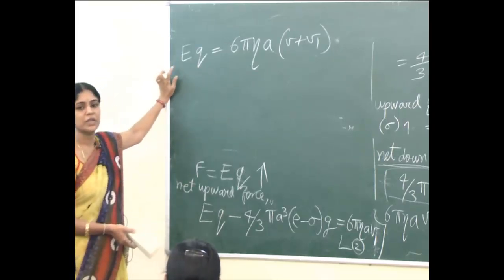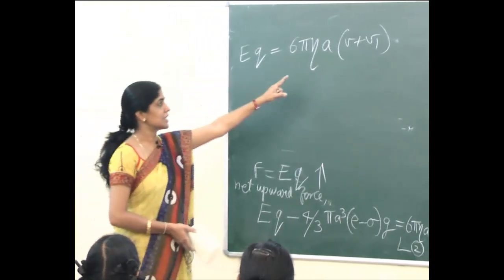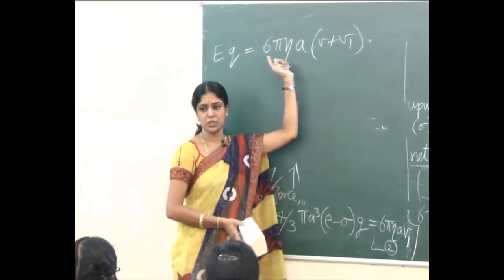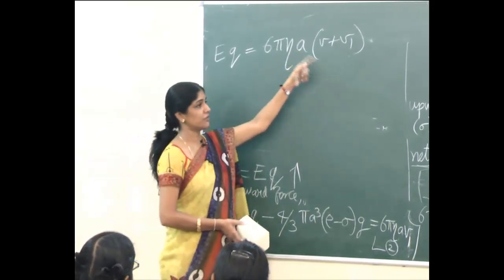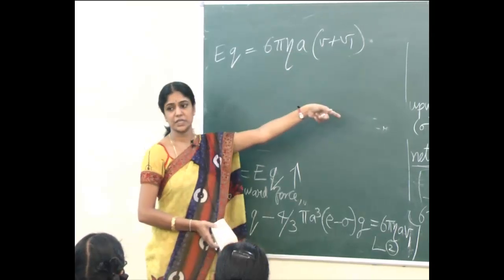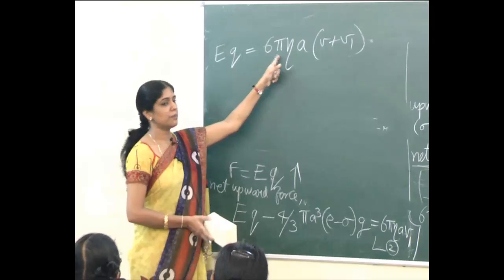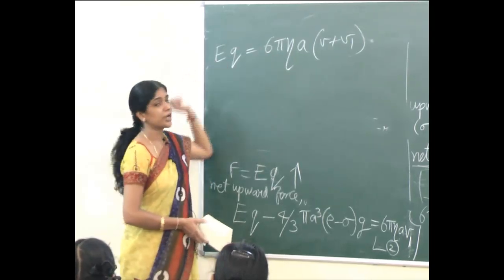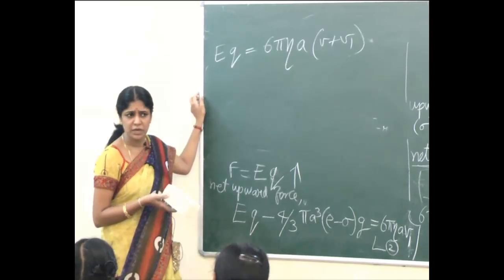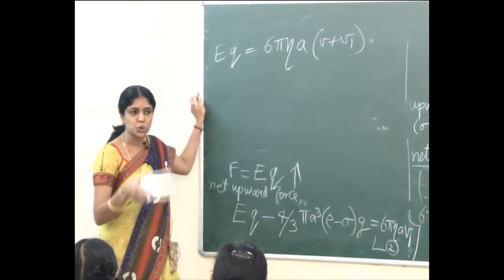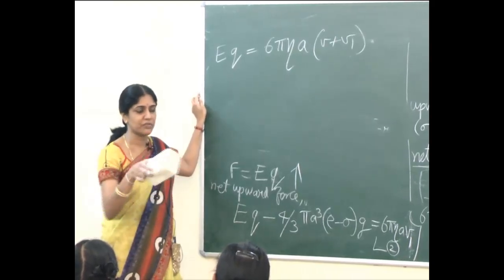E என்றது electric field strength. இது எப்படி கண்டுபிடிக்கிறது? The terminal velocity this and all I can easily find out using a microscope. அந்த observation வச்சு I can easily find out the terminal velocity, radius of the oil drop கண்டுபிடிச்சிட்டோம். Eta, coefficient of viscosity of the highly viscous liquid glycerin-க்கு, that is also given. Pi number, 6 number. E எப்படி கண்டுபிடிக்கிறது? Here I am applying a potential to the metal plates. Clear? I know what is the distance between the two metal plates. Distance தெரிஞ்சிரும், ஏன்னா நாம தான் arrangement கொடுக்குறோம். நாம தான் set பண்றோம் arrangement எல்லாம்.